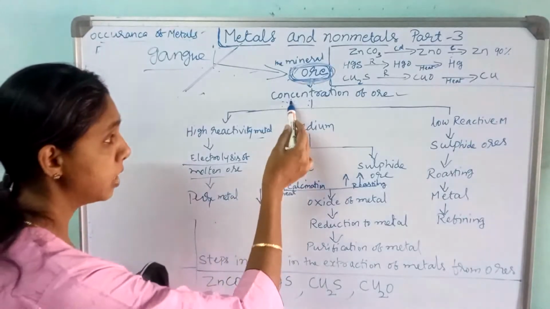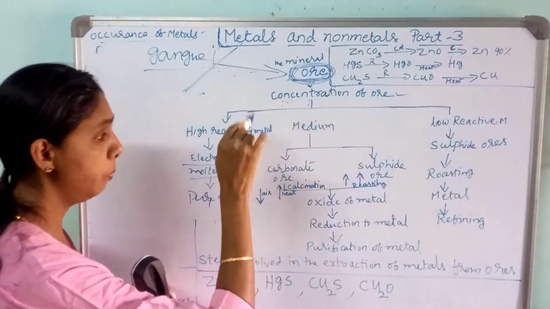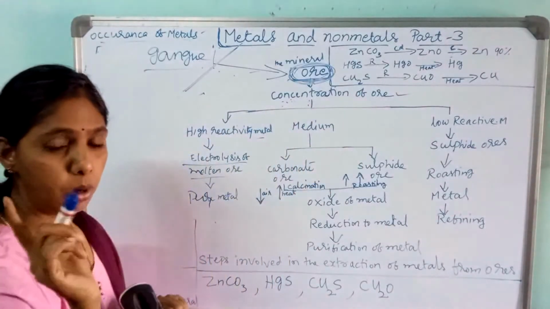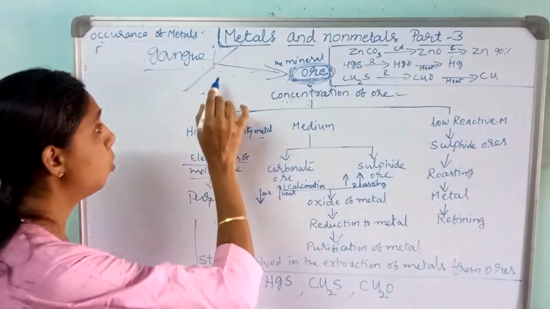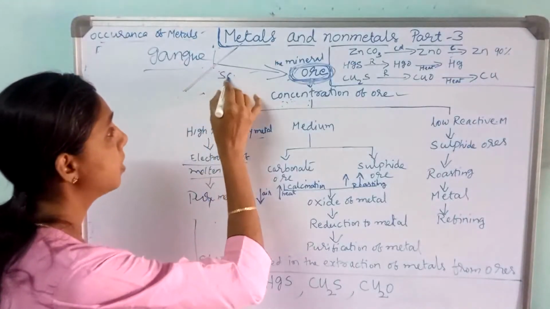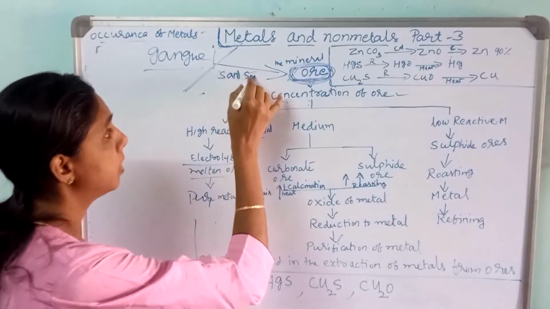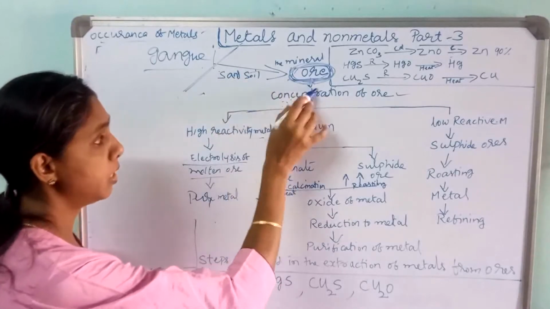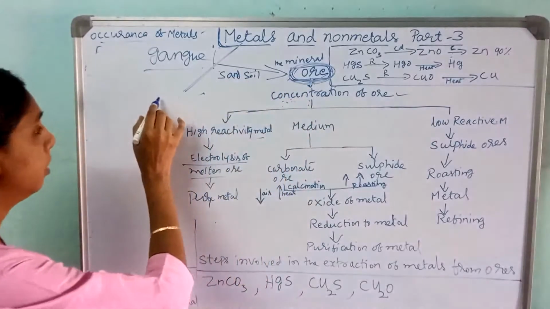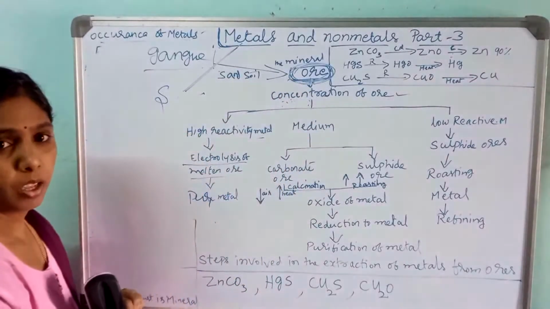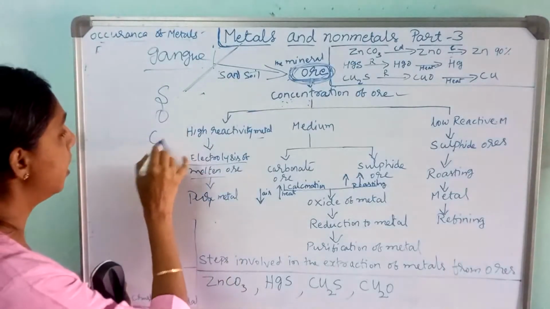Though we concentrate the ore, it also contains impurities, not only sand and soil. I told you gangue particles are nothing but the sand and soil present here. But sulfide ore might be there, or oxide ore, or carbonate ore.